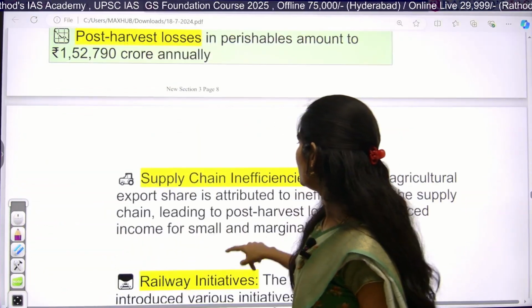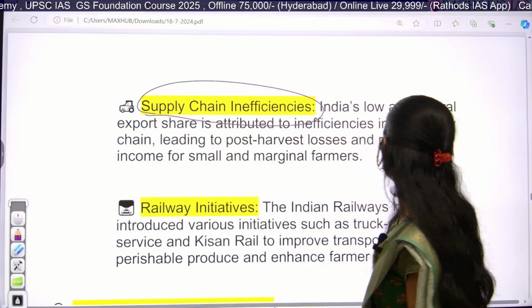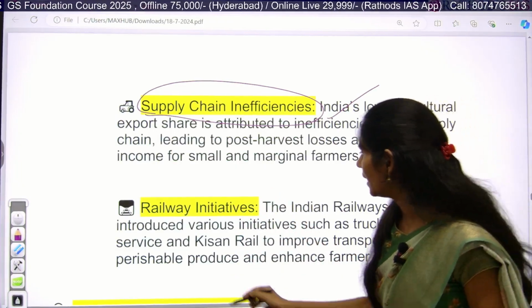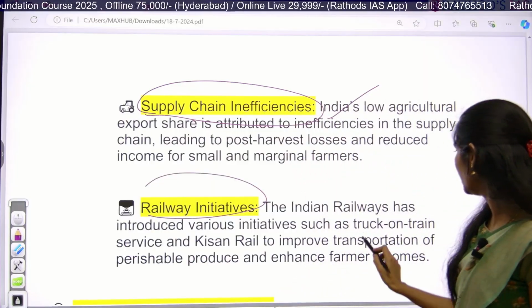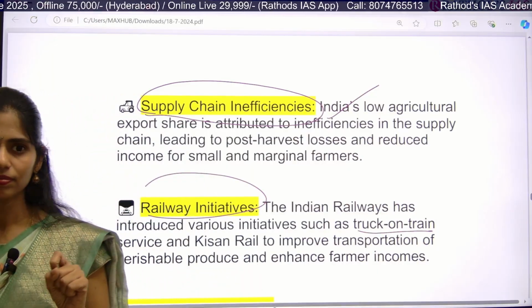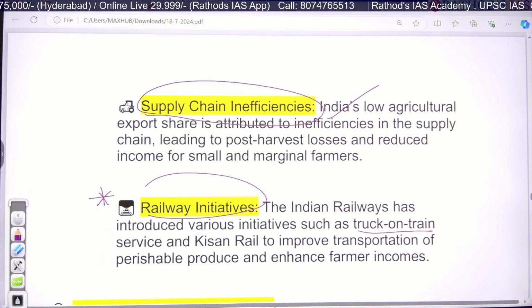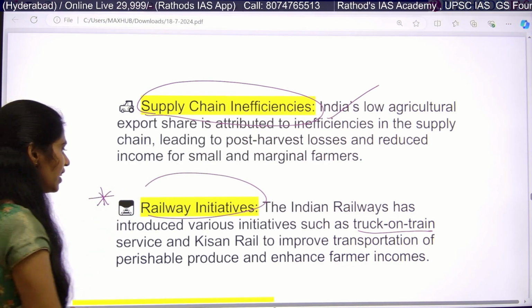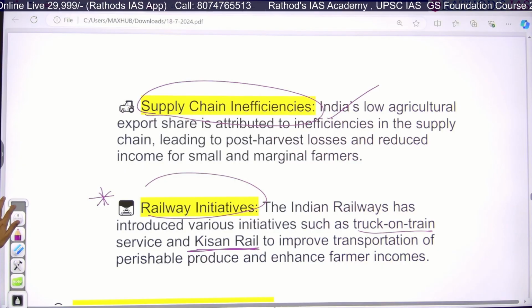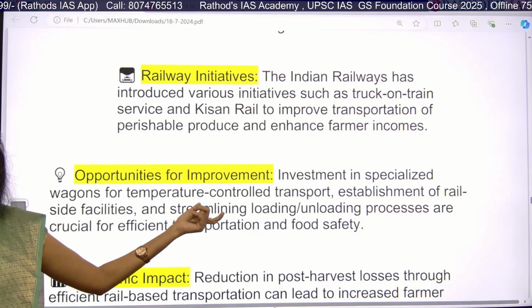Now Indian Railways is going to take some steps. First, they want to improve supply chain efficiencies, that means increase transportation facilities. They are also coming up with initiatives like the truck on train service. Take it down. Keep the heading: railway initiatives to increase income of farmers. First is truck on train service, next is Kisan Rail. Through this, they want to improve transportation of perishable goods so that it can enhance farmers' income.